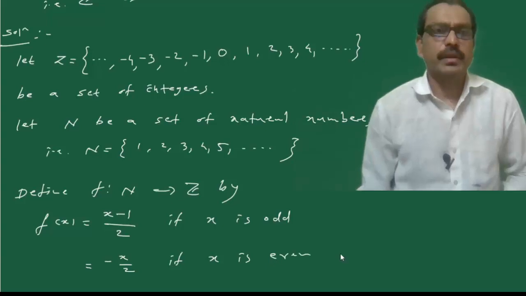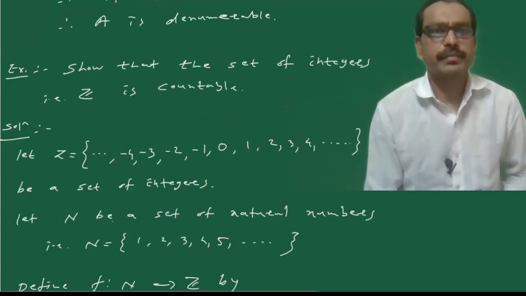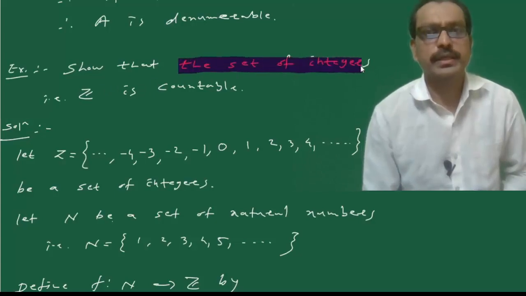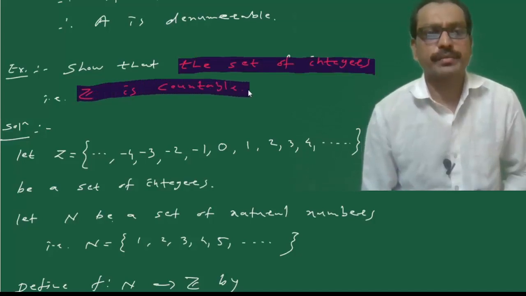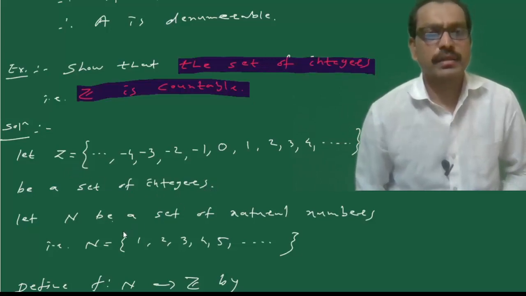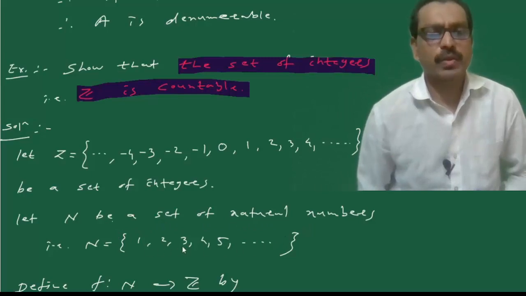In this problem we have to show that the set of integers is countable. First we consider the set of integers and the set of natural numbers, N equal to 1, 2, 3 and so on.